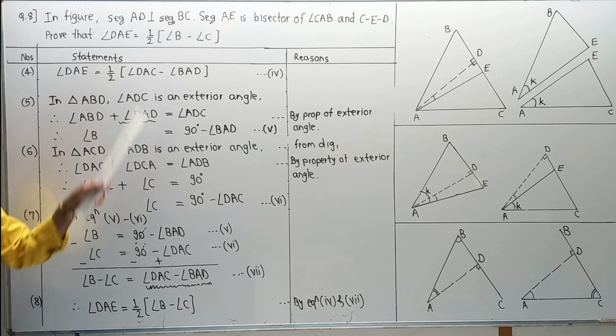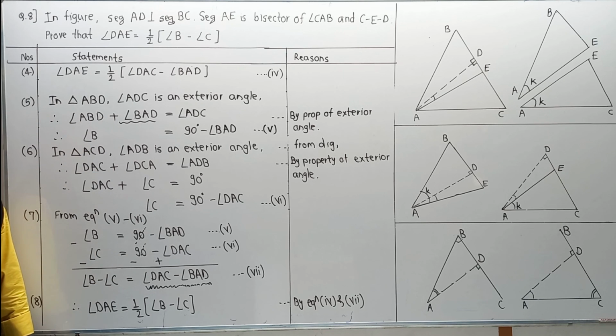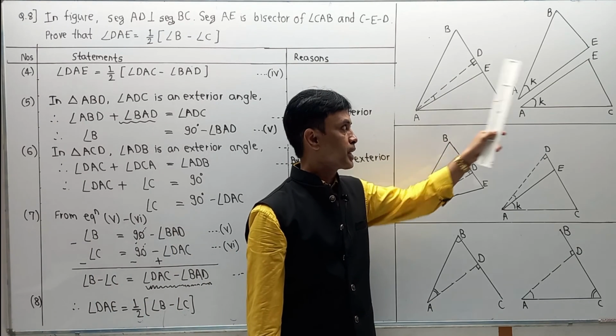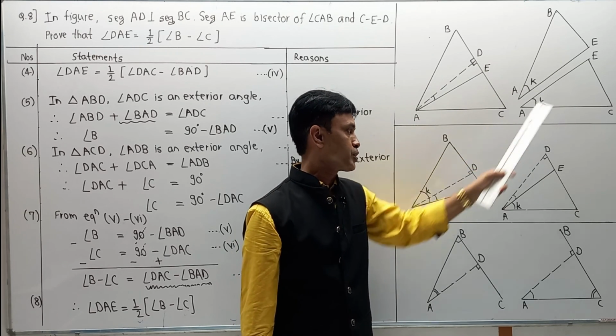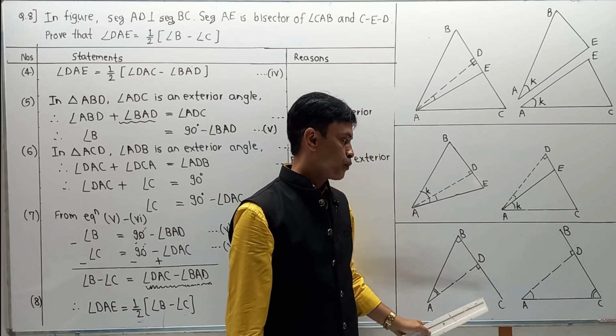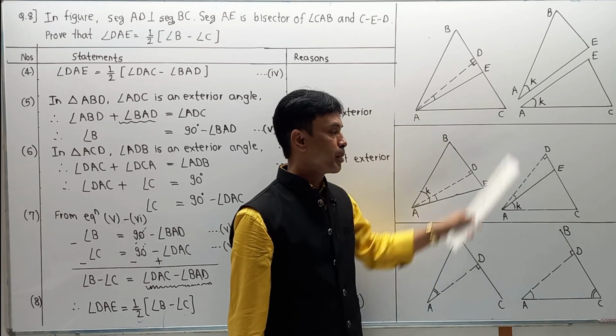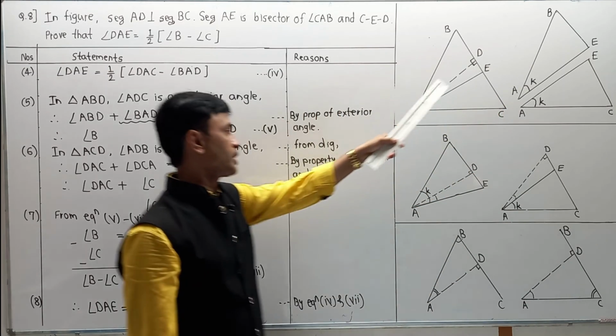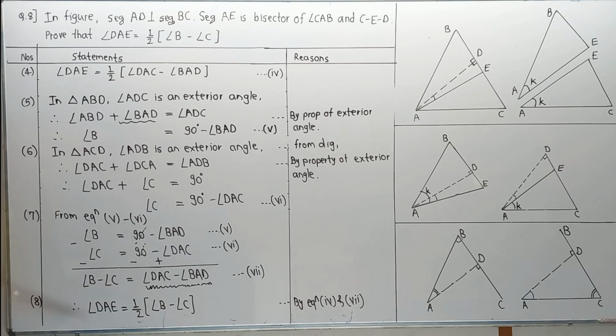Remember student, this numerical is very longer in length. And you have to understand that breakup, and then you can complete the part over here. First the original diagram, first breakup, second breakup, third breakup, fourth and fifth breakup, and in this way you remember this diagram in terms of a sequence, then you can easily understand or recall the entire proof. And this is not only for your 9th standard, but those students who are going to solve the numerical based on Maths Olympiad, these kinds of numerical are going to get asked over there. So if you are preparing for Maths Olympiad, then it is also fantastic for you. They can support you in all the part.